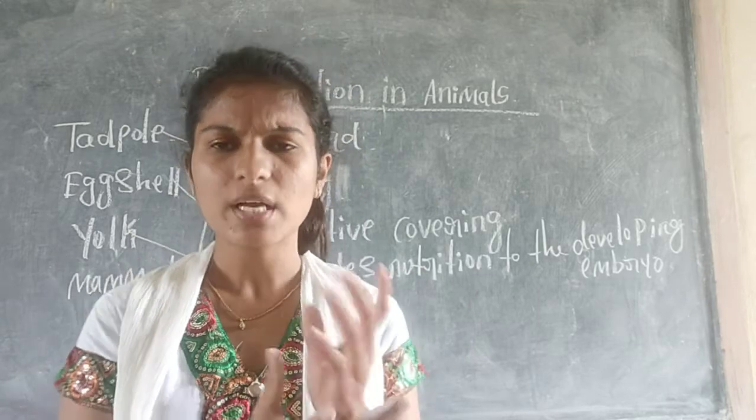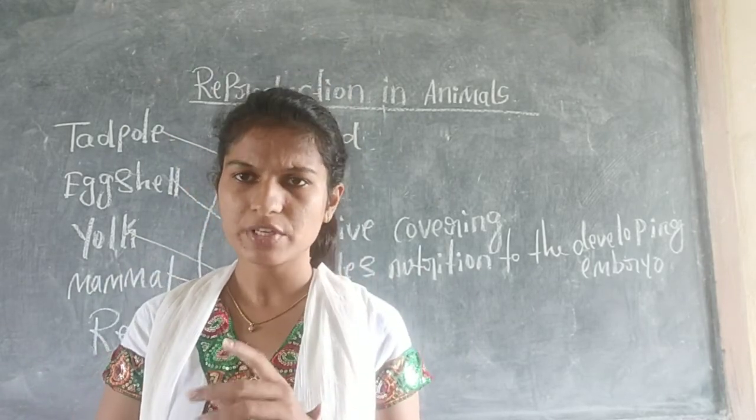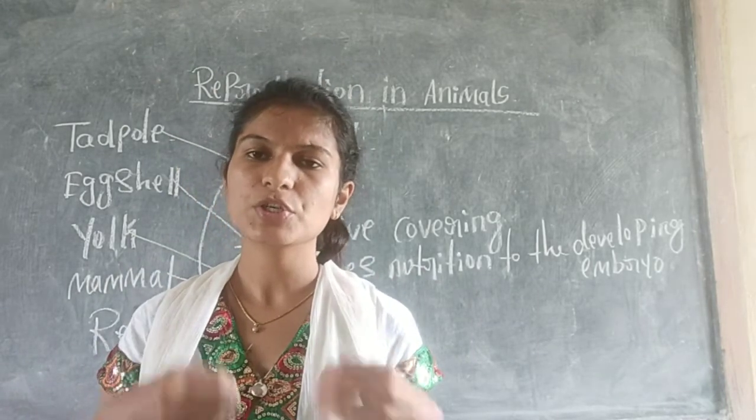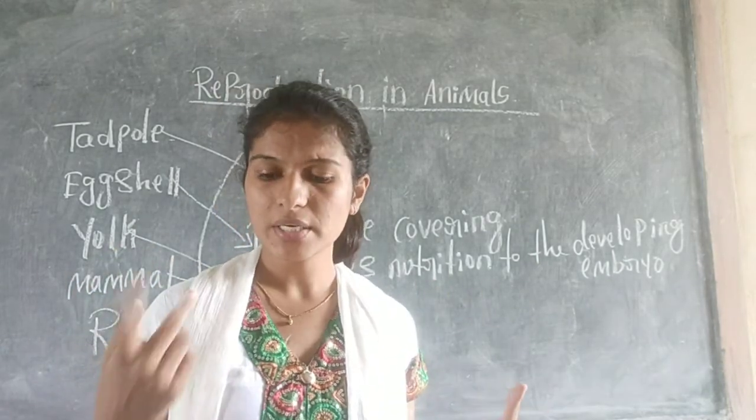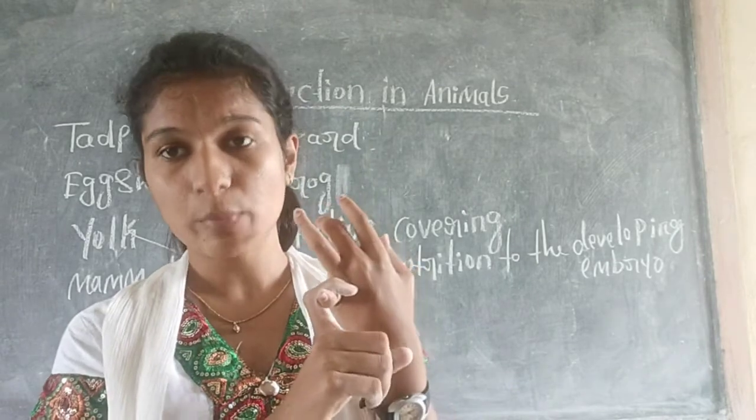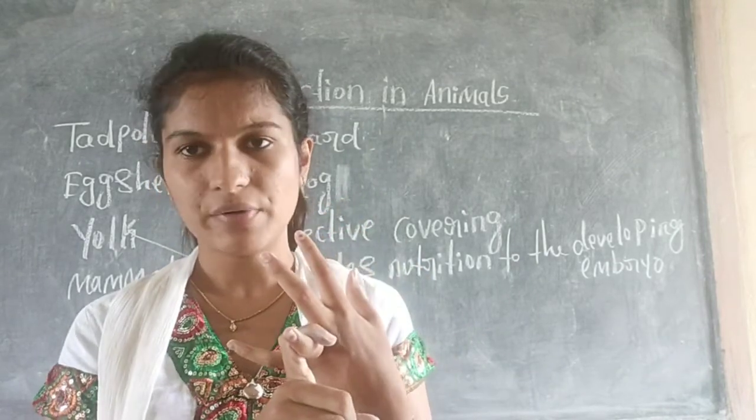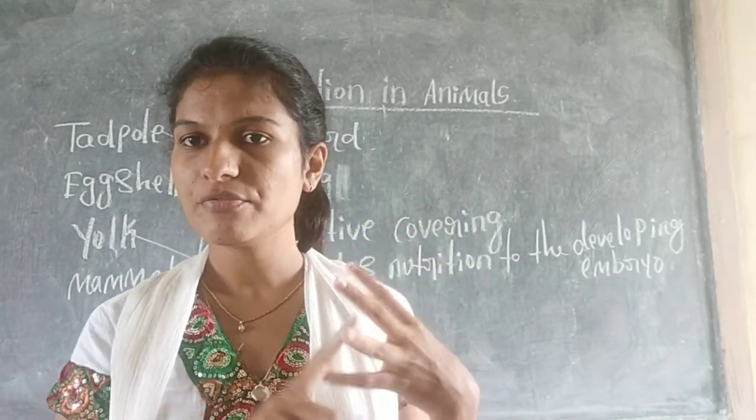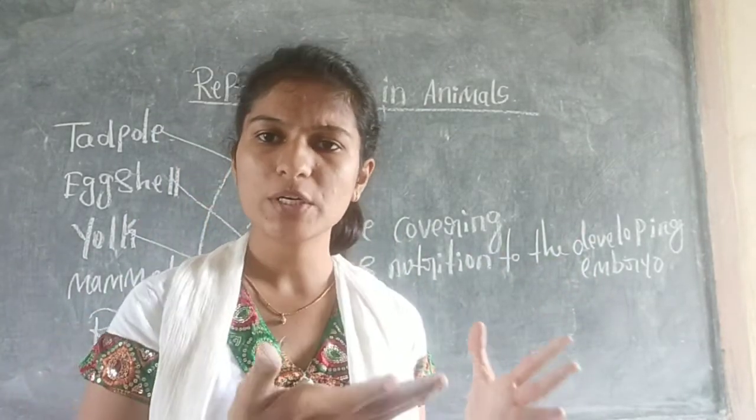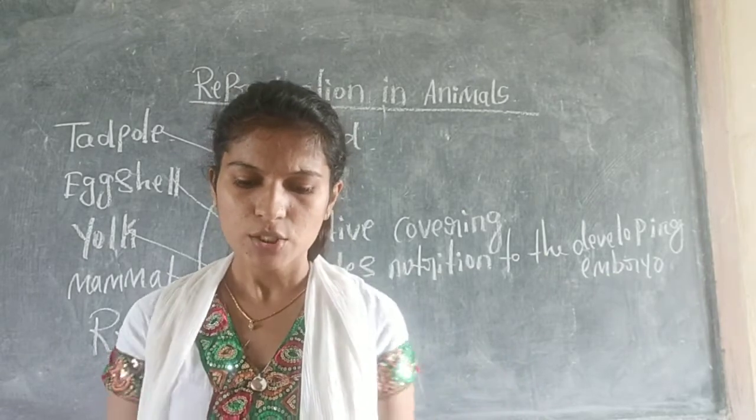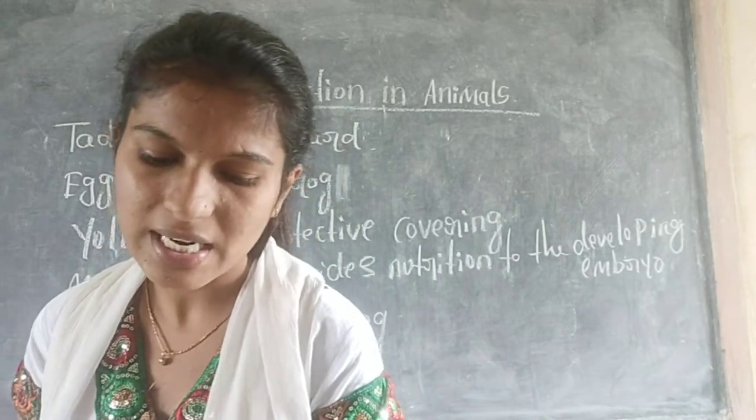First one is, what are mammals? You should write the definition of mammals. The animals which give birth to the young ones are called mammals, and give two examples. First one is human beings and next one is elephant. Human beings, elephant, dog, cat, all these are mammals because they give birth to the young ones directly.